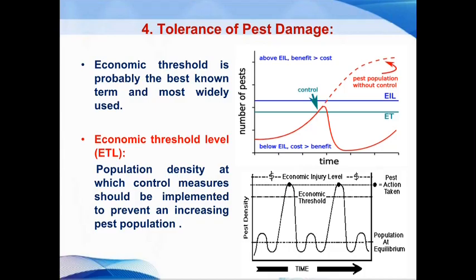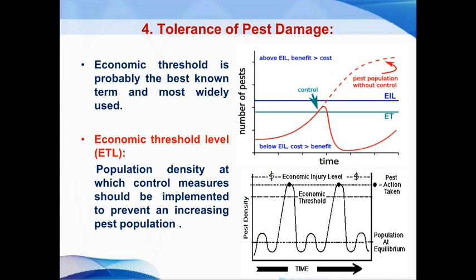The next is tolerance of pest damage. In the definition, we have already seen that we maintain the pest population below the economic injury level. But here there is one concept, the economic threshold level. Before implementation of the IPM program in the agroecosystem, or while doing pest management, we should know the ETL of that particular pest in that particular crop.